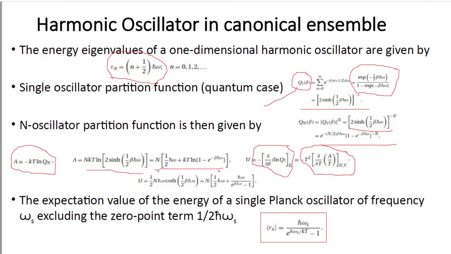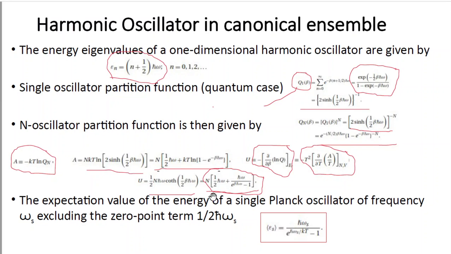So you can write the value of U, that is either this, that is half N h cut omega coth half beta h cut omega, or you can also write that is N into half h cut omega plus h cut omega divided by e to the power beta h cut omega minus 1. Generally this second expression is used for the energy. So this is the expression for the energy. The expectation value of the energy of a single Planck oscillator of frequency omega s, excluding the 0 point term half h cut omega s.